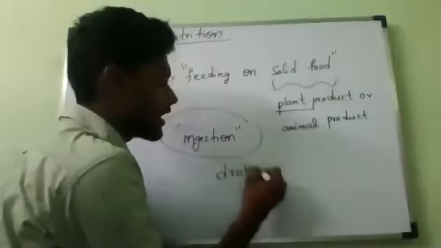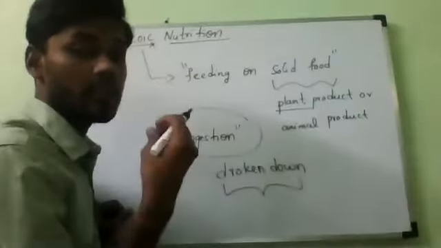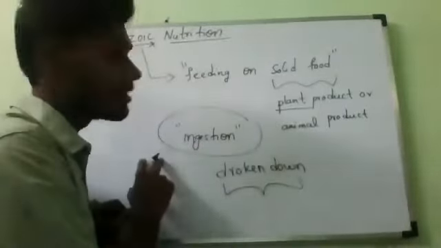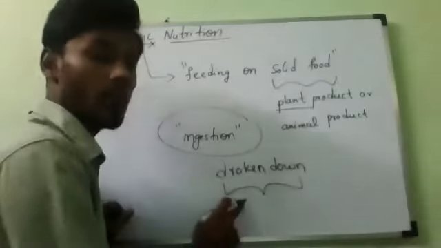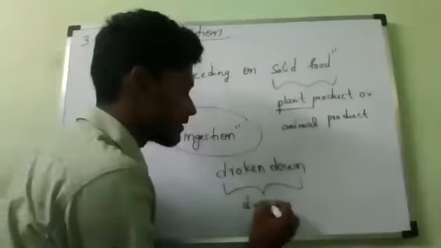What is that process called? Digestion. The food which we have taken in by ingestion is broken down, and that process is called digestion.